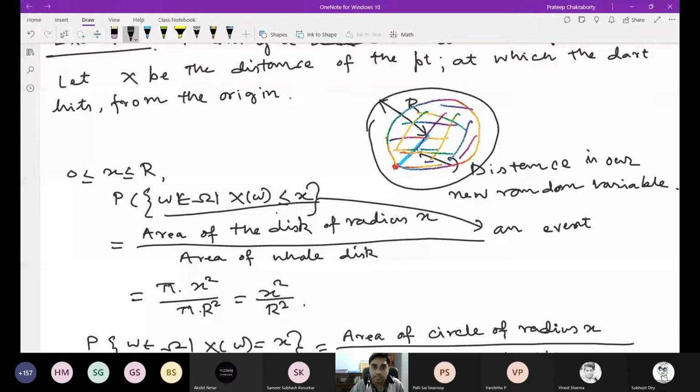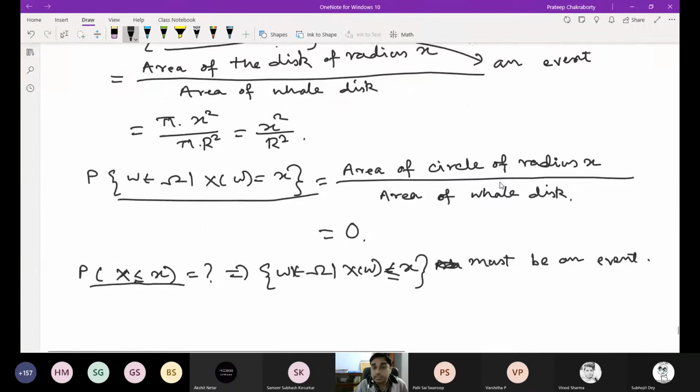So this disk of radius x is an event in the collection script A. But in general, we don't know whether this is an event or not. Right? So just like discrete random variable, in the definition of random variable, we will assume that this is an event.